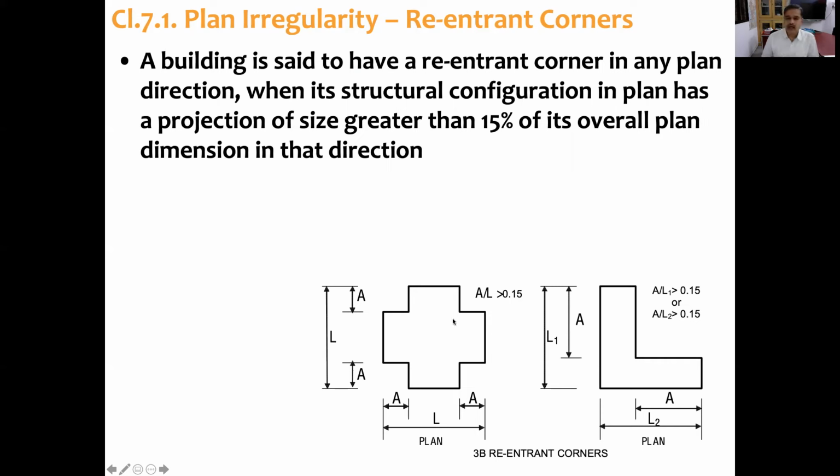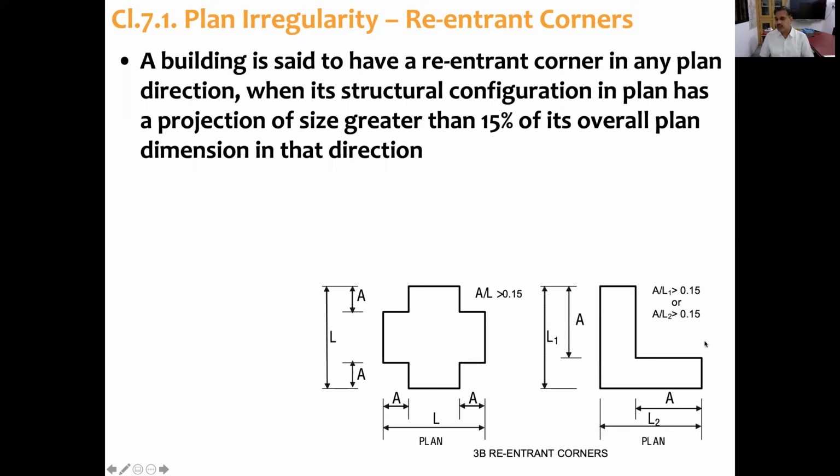But there are cutouts at all four corners. The length of the cutout is A. So if the ratio of the length of the cutout in that direction divided by the total length in that direction is exceeding 15%, that is greater than 0.15, then the building is said to have reentrant corners.